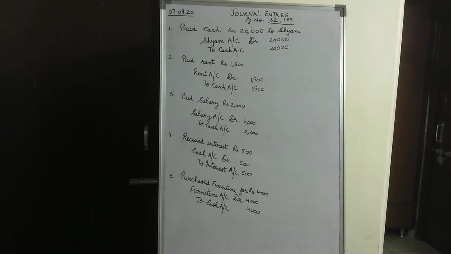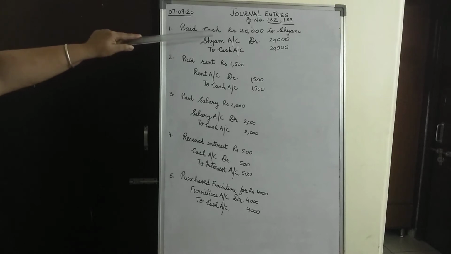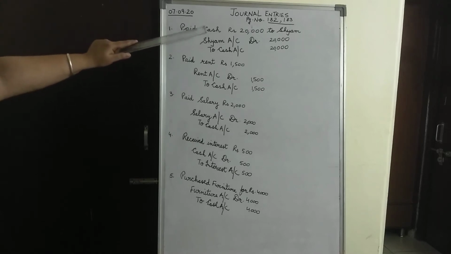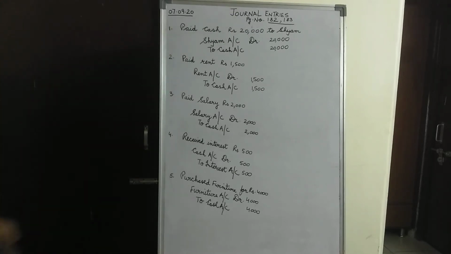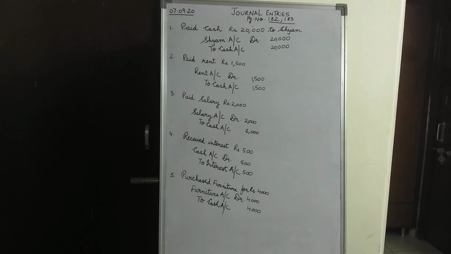Children, the first transaction says that paid cash rupees 20,000 to Sham. So over here, what two accounts are involved in this transaction? From the question itself we have got to know that we are paying cash. So one of the accounts involved is cash. The other account involved is a person's name, that is Mr. Sham. So the other account is Sham's account. So children, the two accounts involved are cash and Sham.